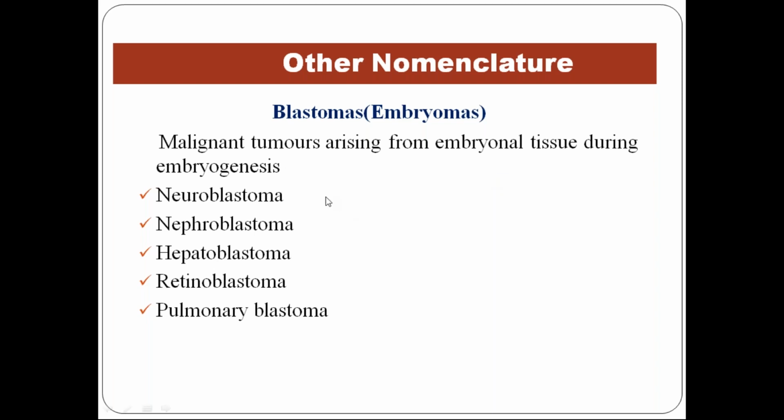So those are neuroblastoma from the peripheral nerves, nephroblastoma from the immature tubules, hepatoblastoma from the immature hepatocytes, retinoblastoma, I think you are all quite familiar with this term, from the immature retina, pulmonary blastoma from immature pulmonary parenchyma. Even though -oma is there, since it's going against the naming system of nomenclature, they are not benign.